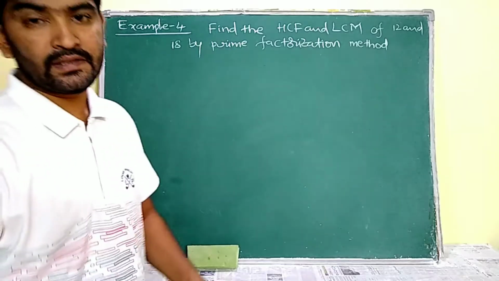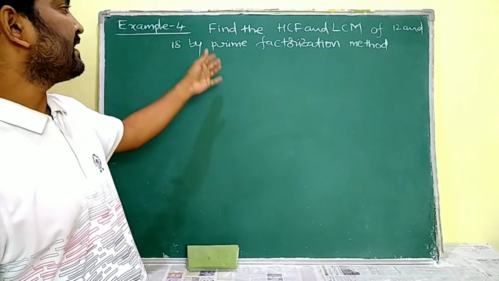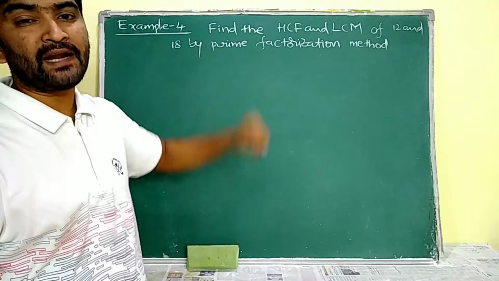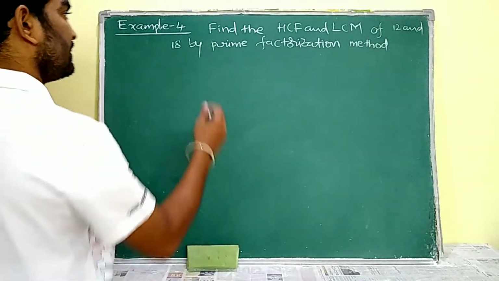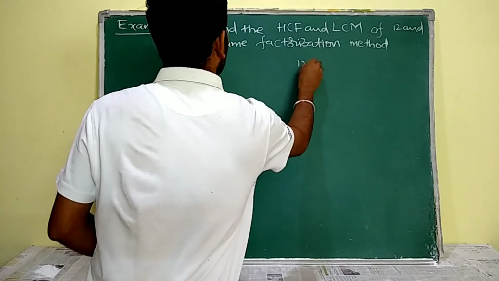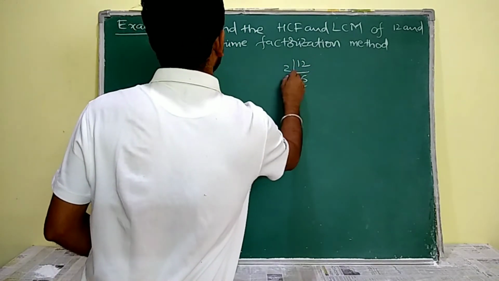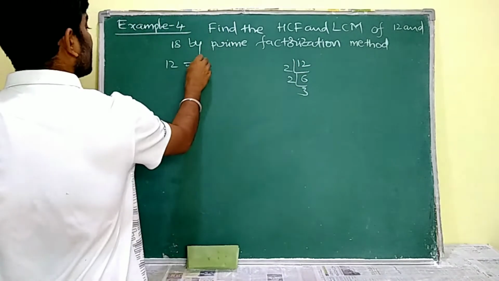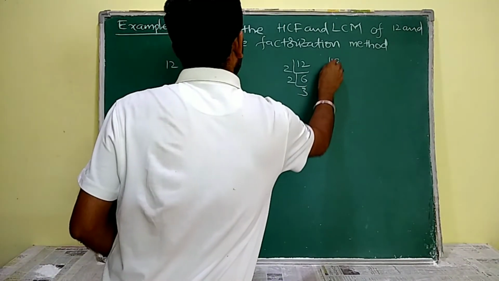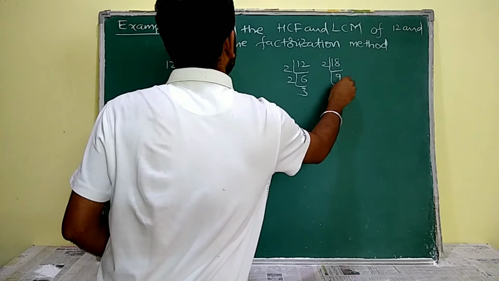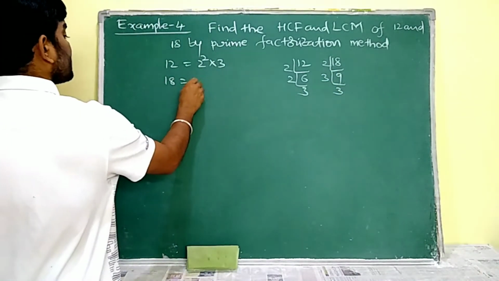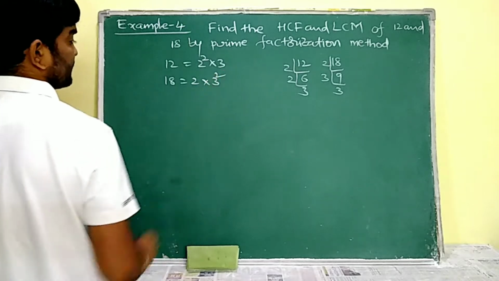Understand? See, example 4. Find the HCF and LCM of 12 and 18 by prime factorization method. For that, firstly you have to prime factorize the 12. So 12 is 2 sixes, 2 threes are 6. That means 12 is expressed as 2 square into 3. And 18 is going to be expressed as 2 nines are 18, 3 threes are 9, 3 ones are 3. That means 18 can be expressed as 2 into 3 square.